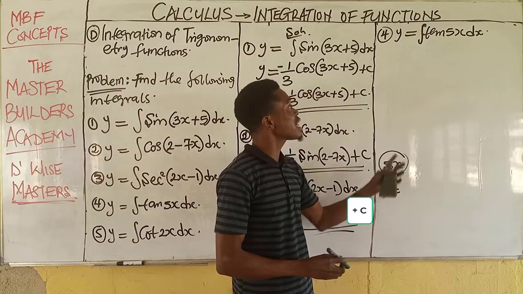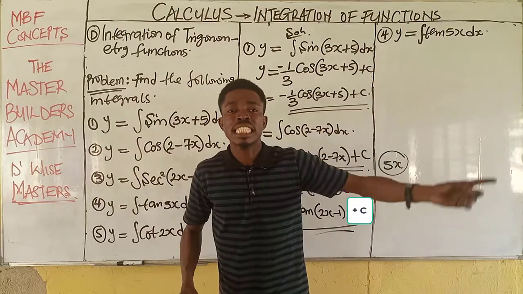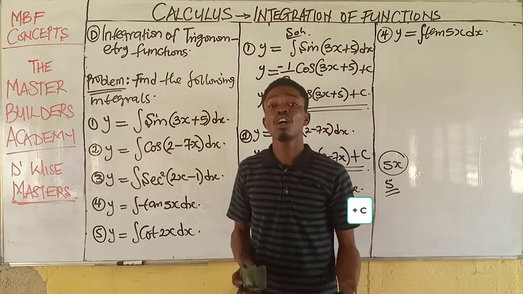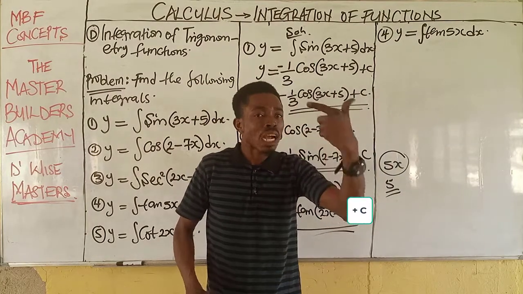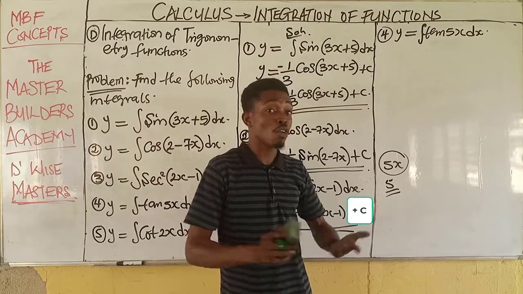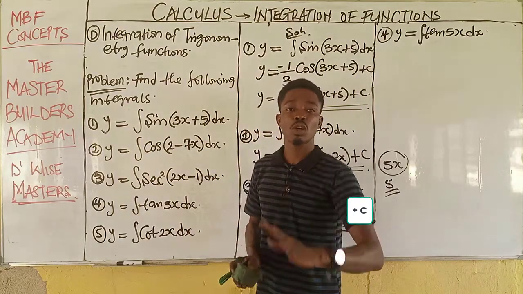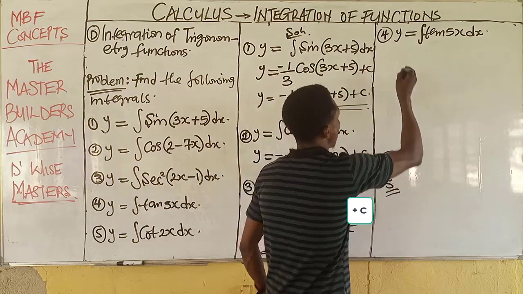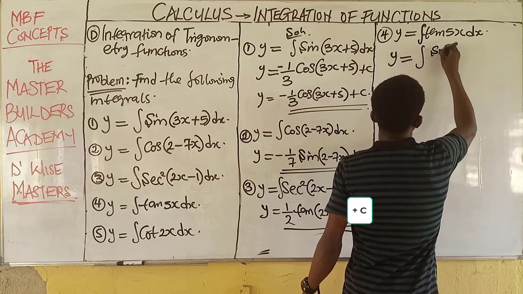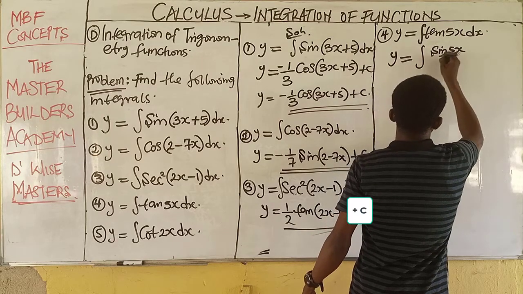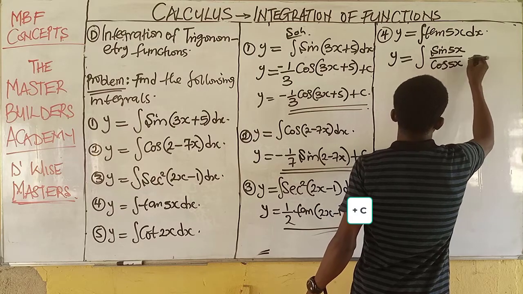Now if this is understood, the next thing you do, since I cannot integrate tan 5x directly, is to convert tan 5x to its equivalent trig identity. Of course, you know tan x is equal to sine x over cos x. This is what we are going to use. Then we have y = integral of sin 5x over cos 5x dx.